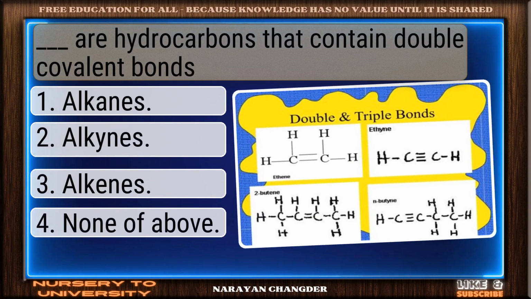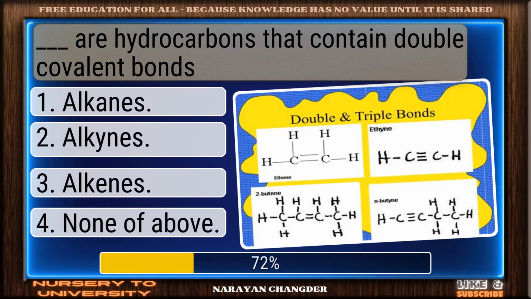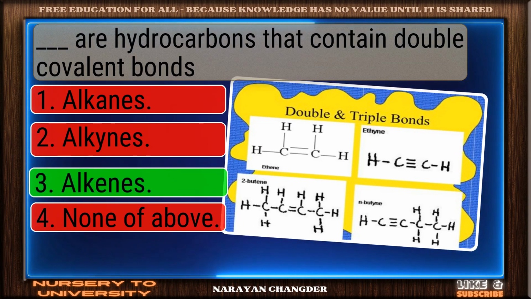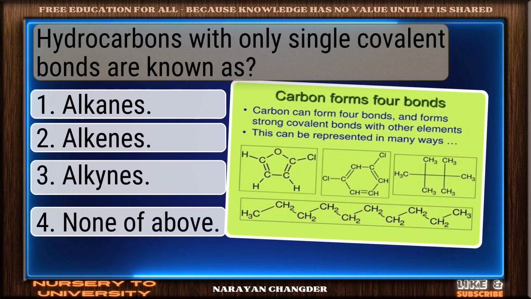Dash are hydrocarbons that contain double covalent bonds. Nicely done. Alkenes is a solid answer. Hydrocarbons with only single covalent bonds are known as.